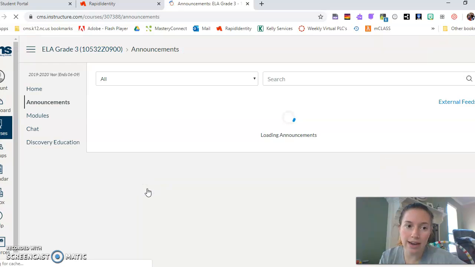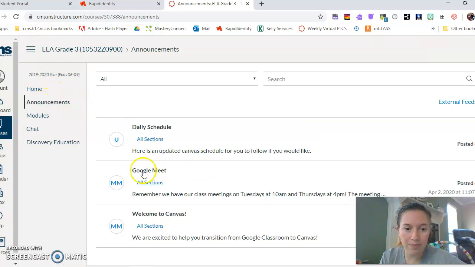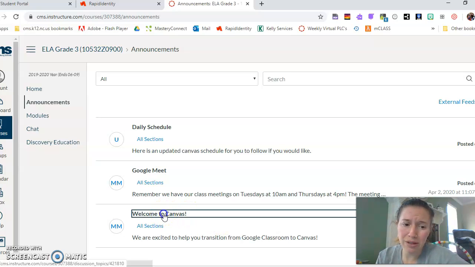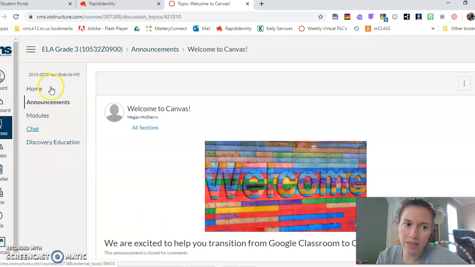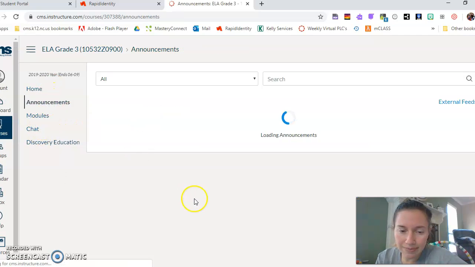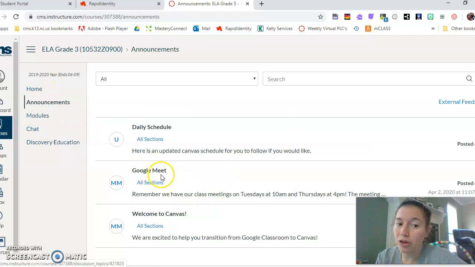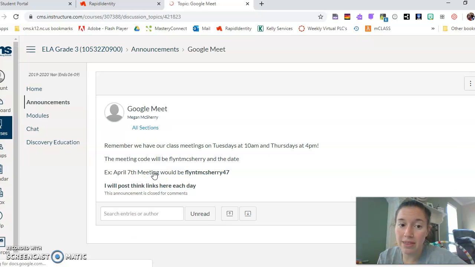This button is called announcements. You come over here, and there are some other announcement-type things that your teachers will post to let you know information as it comes out. One was a welcome to Canvas. There will be an announcement about Google Meet times. All the links to our Google Meets will be there.